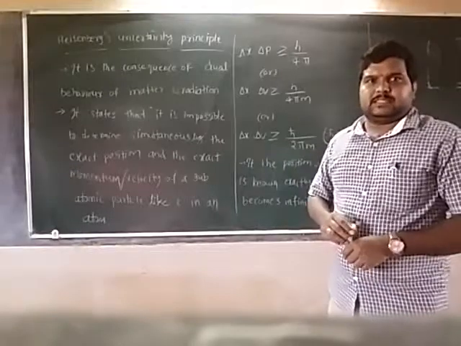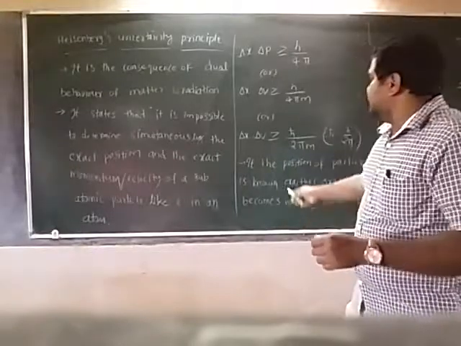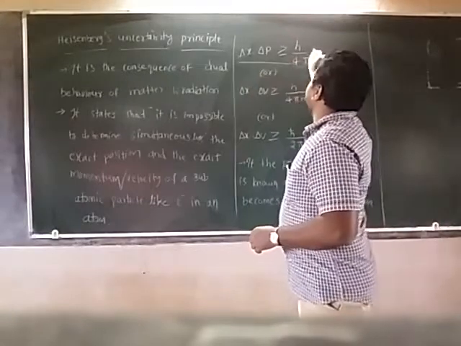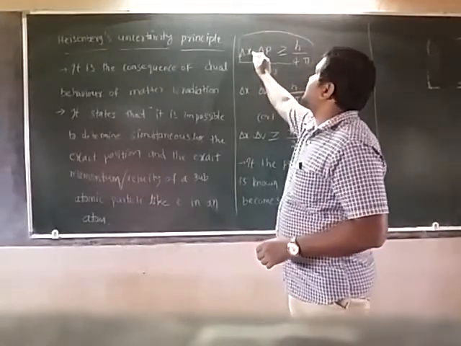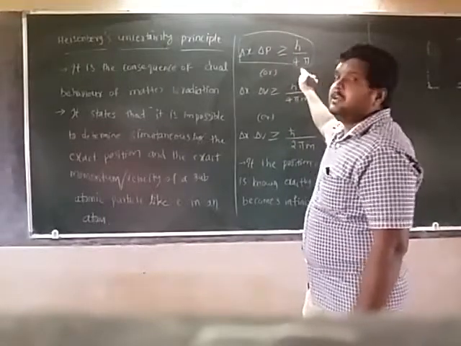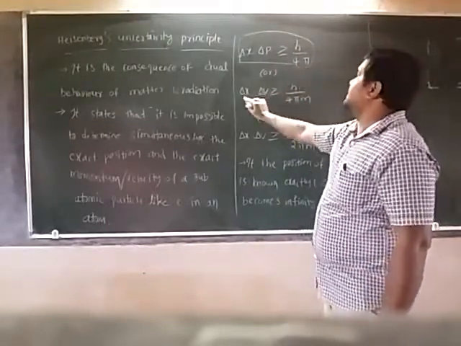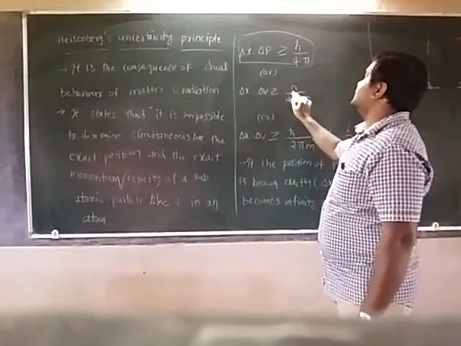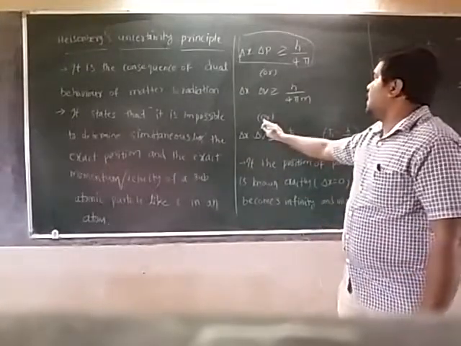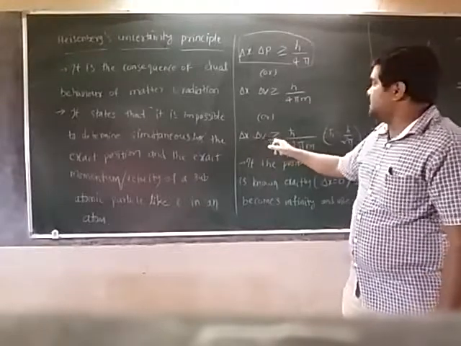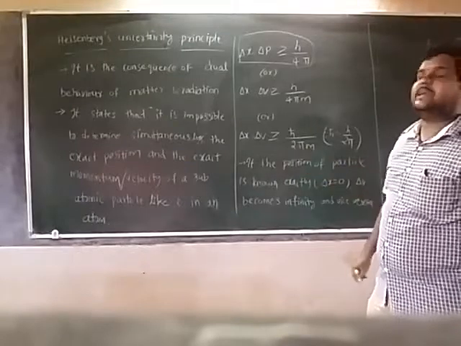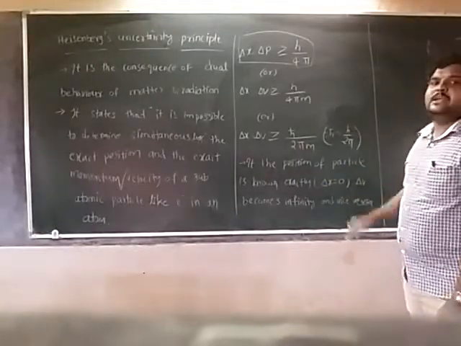So what is the reason for that? Suppose you see the formula he has given: delta x delta p is greater than or equal to h by 4 pi, or delta x delta v is greater than or equal to h by 4 pi m, or h cross by 2 pi m, where h cross is equal to h by 2 pi.